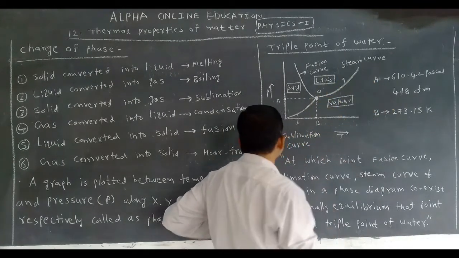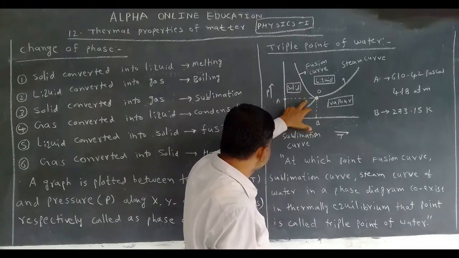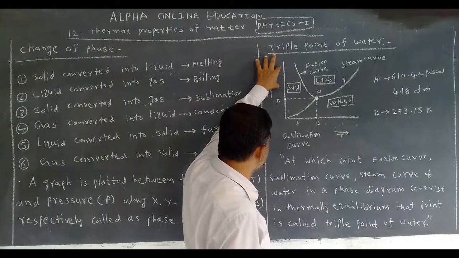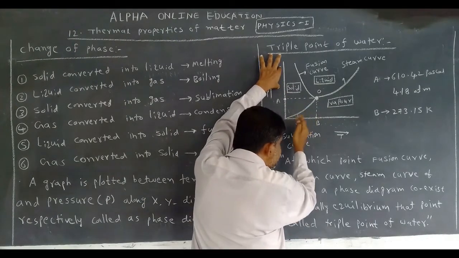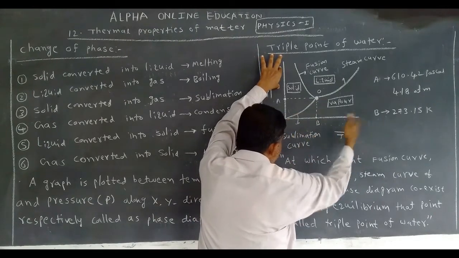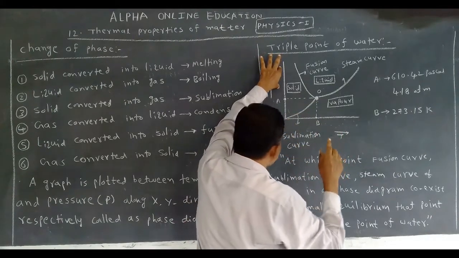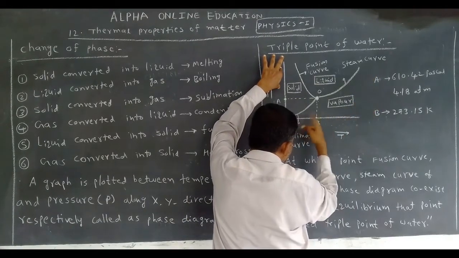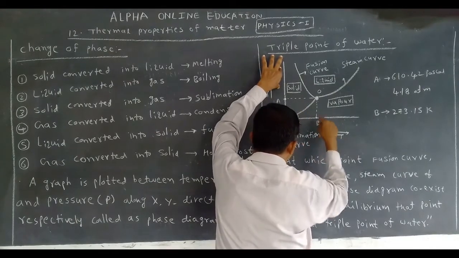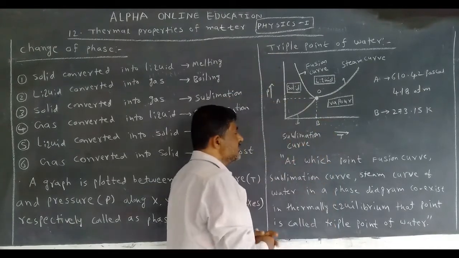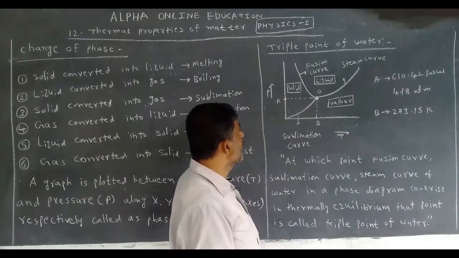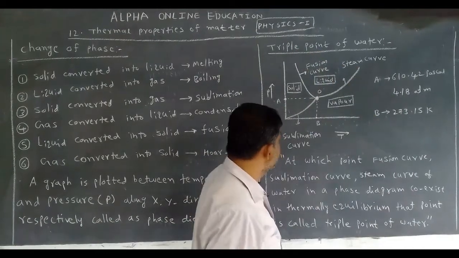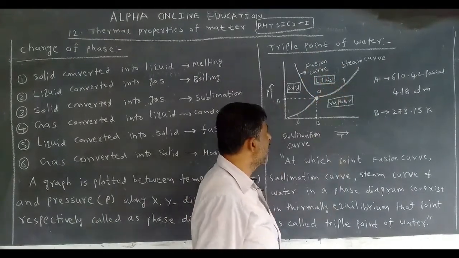Okay, if the pressure is more than 610.42 and the temperature is less than 273.15, listen carefully, the pressure is more than 610.42 and the temperature is less than 273.15 Kelvin, the water is available in solid form. If the temperature is more than 273.15 Kelvin, the water is available in liquid form.